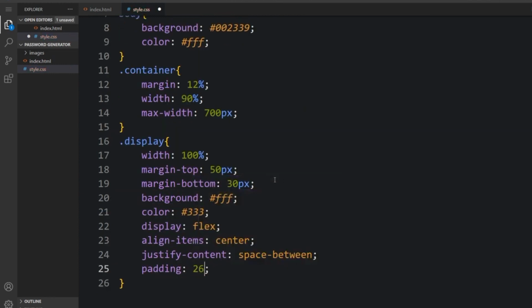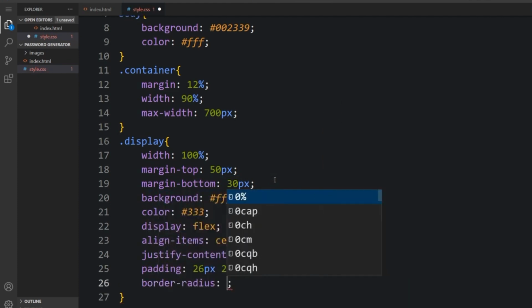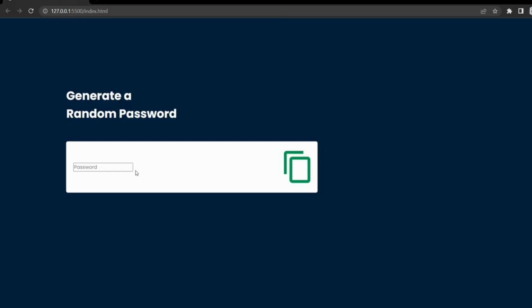The padding I give it 20 pixels to 26 pixels, and the border radius 5 pixels will be okay. Let's see what we just did. It looks great and perfect.